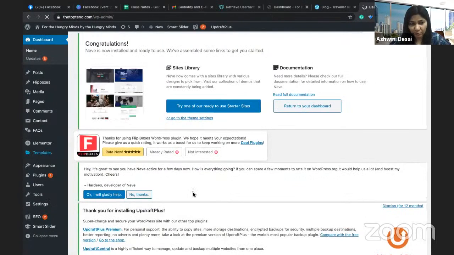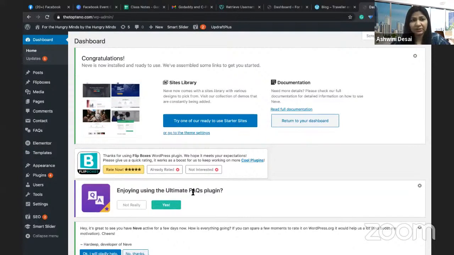Now this is the dashboard. If you observe, this dashboard is very, very similar to WordPress.com, but this is not WordPress.com. This is WordPress.org, because WordPress.org gives you an application, and that application is something which I've installed in my hosting space. Okay. The hosting space, I got with GoDaddy, the backend, we go in the hosting space.